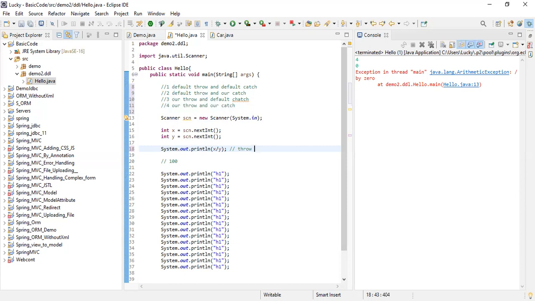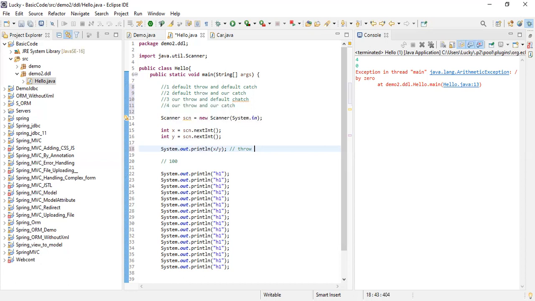Means default throw, default catch: JVM is throwing the exception and JVM is only catching the exception. At this moment, your exception is getting generated. Now he will search whether you have handled the exception or not. You have not handled the exception, so he will handle the exception by himself. This is called your default throw, default catch.